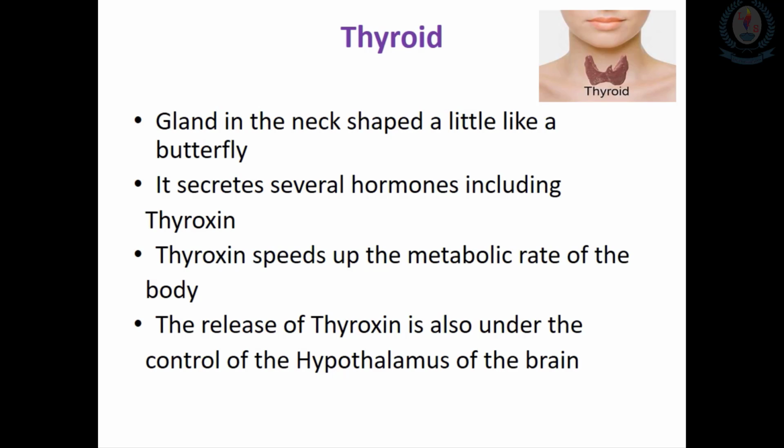When we think about the release of thyroxine, it is also under the control of the hypothalamus of the brain, the same as what happens with the pituitary gland. So the release of thyroxine is under the control of the hypothalamus of the brain.